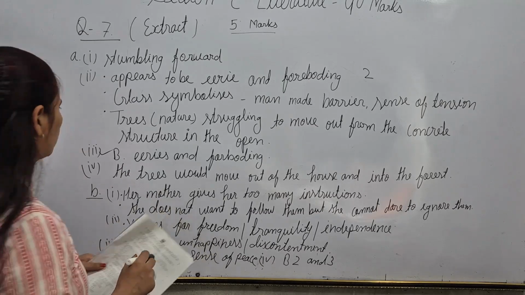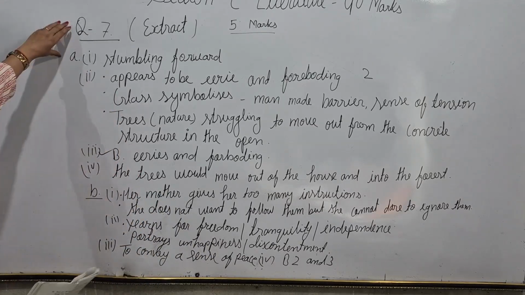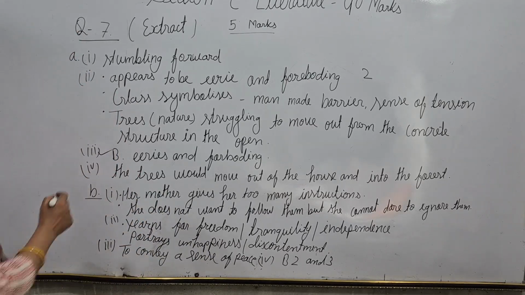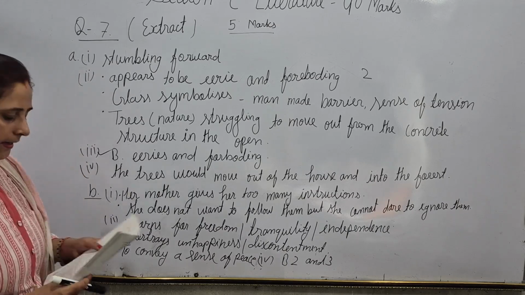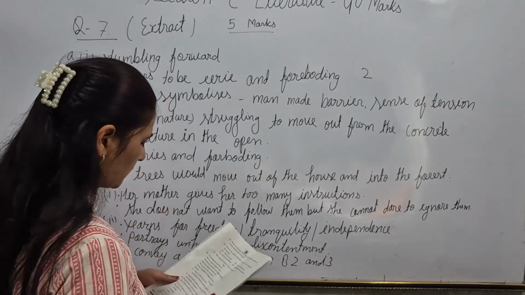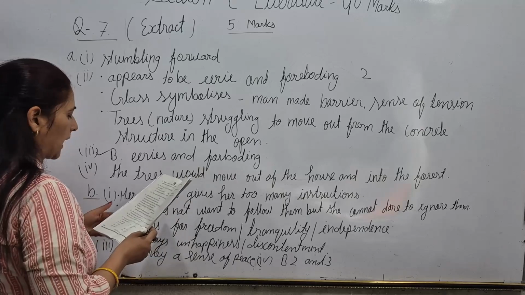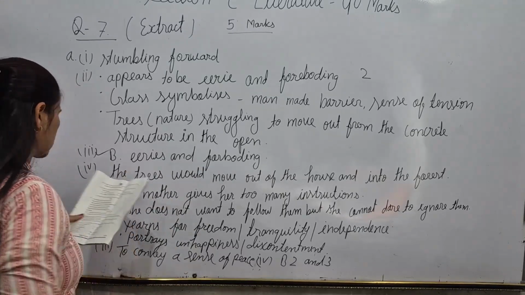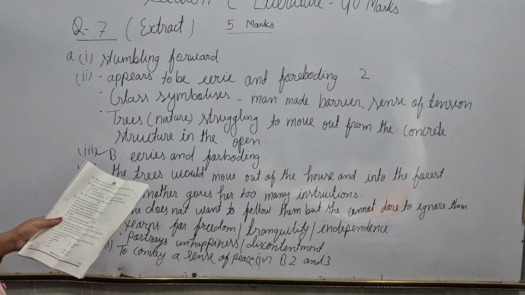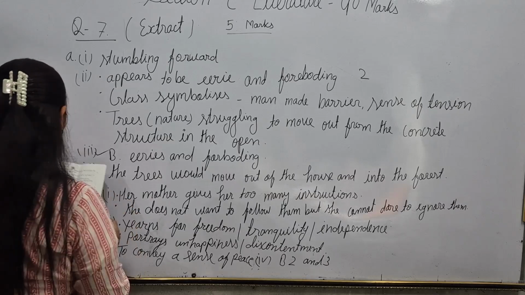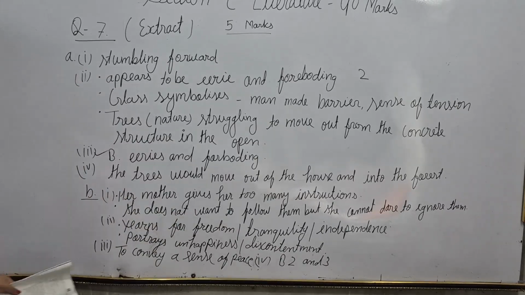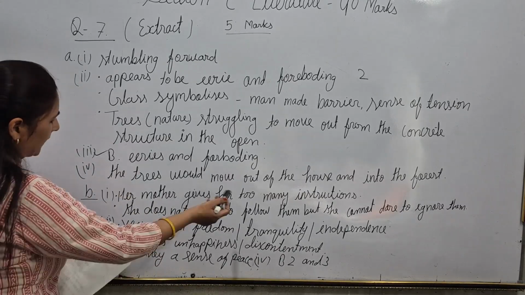Now look at the next part. Question 7 has 2 parts, either A or B you will attempt. So here I am giving you the answers to both the questions. This passage has been taken from the poem Amanda. This stanza is given: I am Rapunzel, I have not cared. You can take your textbook to practice it. Take out the textbook, open that line, and then practice this question.